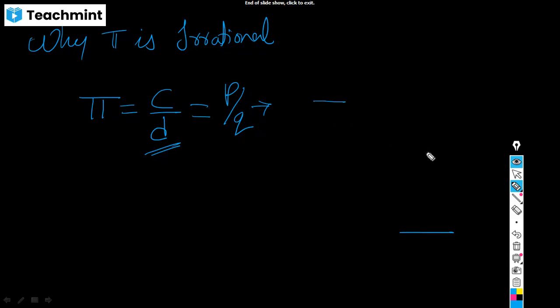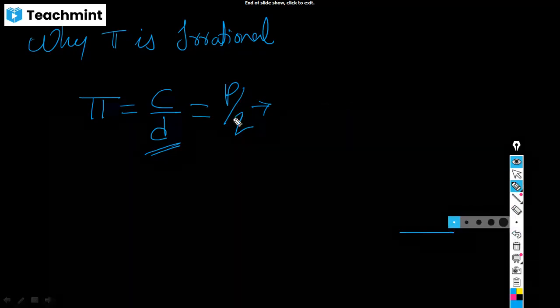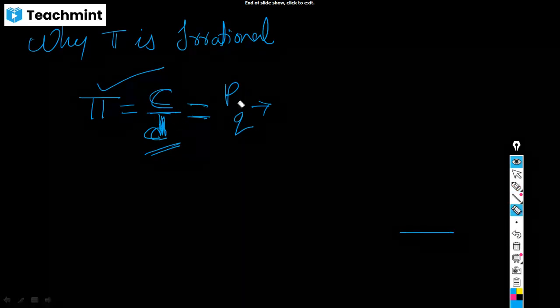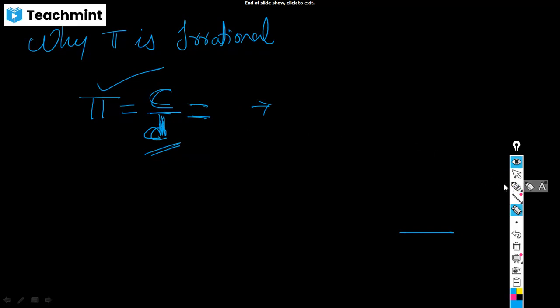What did we say about pi? What I told, pi is nothing but circumference by diameter of the circle. Agreed, everyone is agreed on that. But the question is, when you are able to write it in the form of p by q, C by d is nothing but written in the form of p by q. Then all things we can write in the form of p by q are nothing but a rational number.